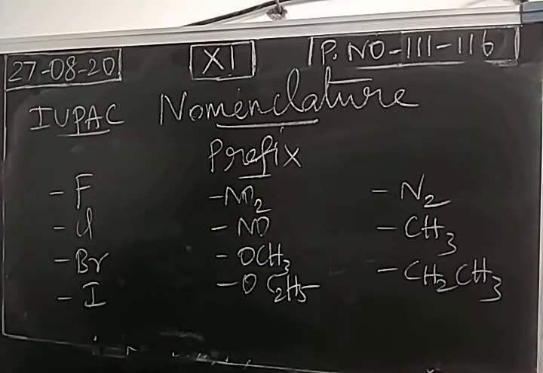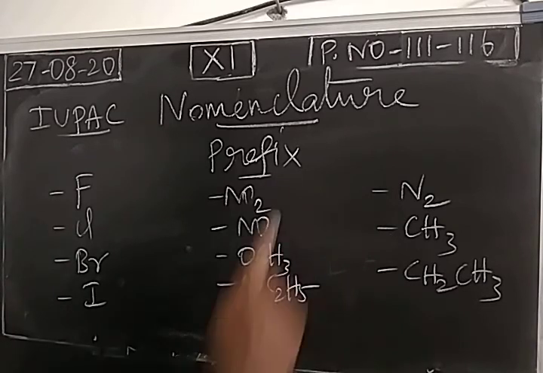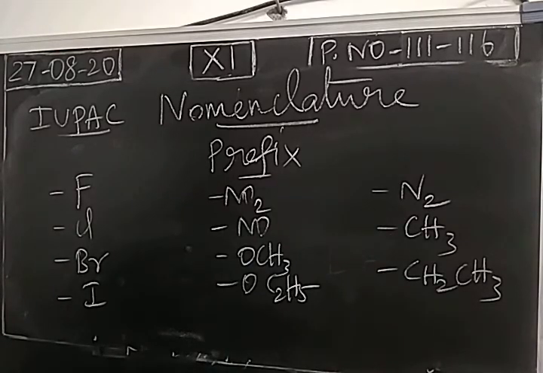These may be present as a substituent. After selecting the longest chain, these may be present. Any one may be, or more than one can be present as a substituent. For that we have to use a name. Name of substituent is called prefix. Through all these, then only we can write IUPAC name for any compound.